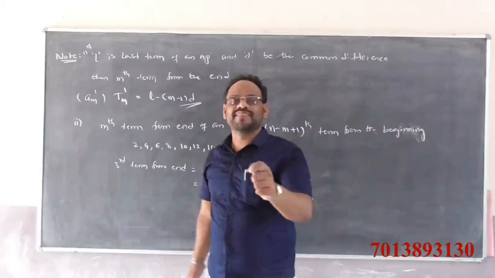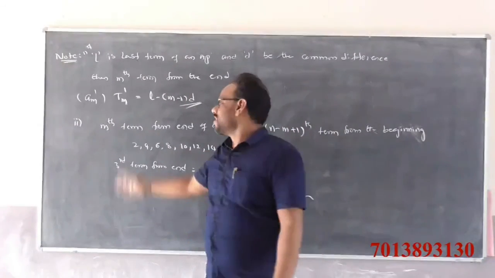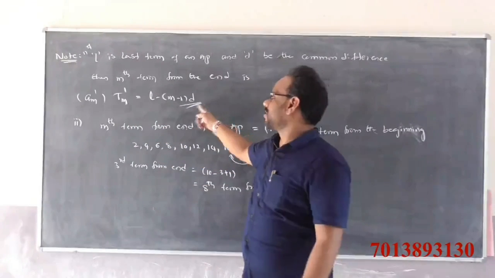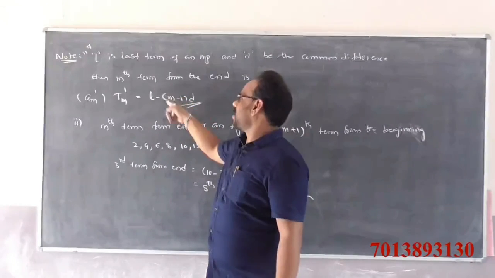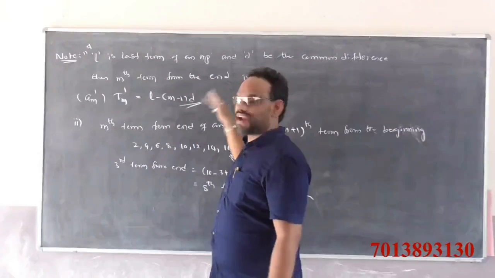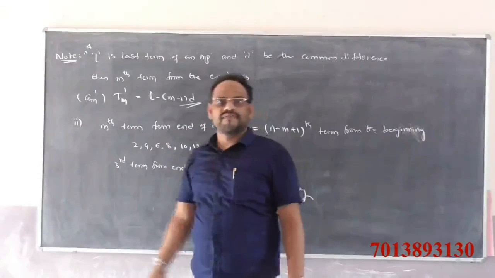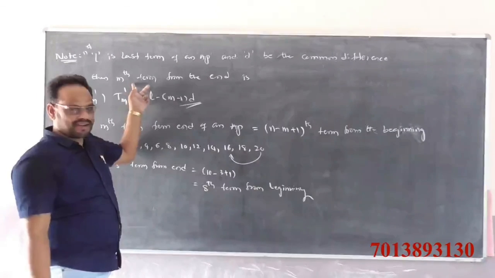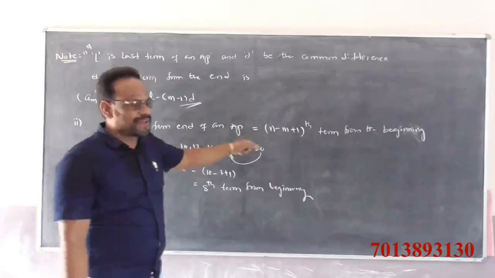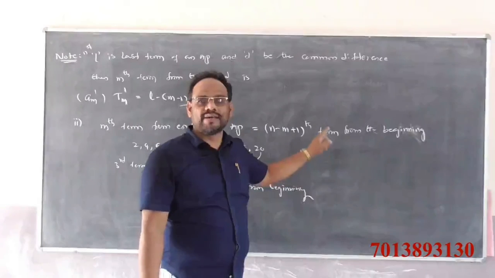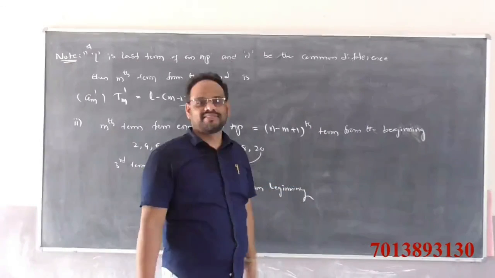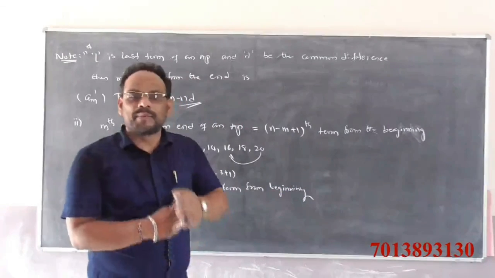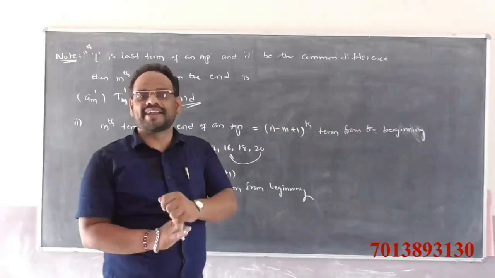The mth term from the end is Tm dash equals l minus m minus 1 into d. Tm dash denotes the mth term from the end of an AP, which is nothing but the n minus m plus 1th term from the beginning. What are the properties of arithmetic progression?